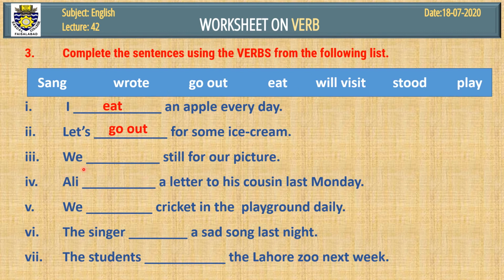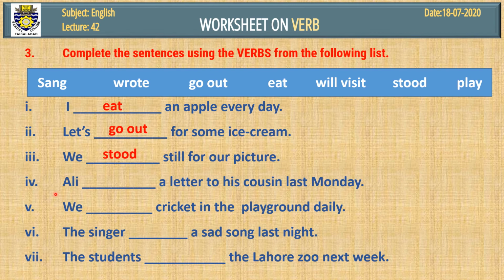Number 3, we dash still for our picture. We'll use here stood. We stood still for our picture. Stood still means to stand motionless. You know, when we want to draw our picture, we stand very motionless so that our picture may be very good.